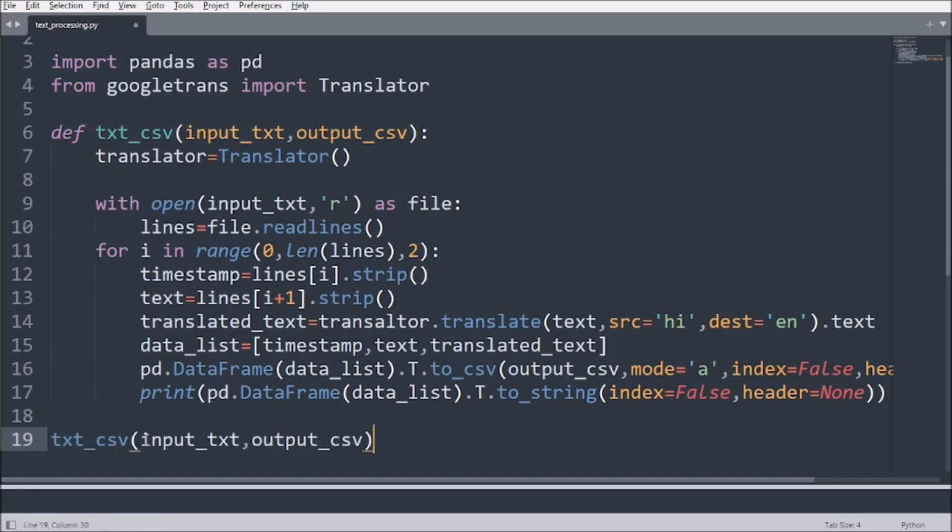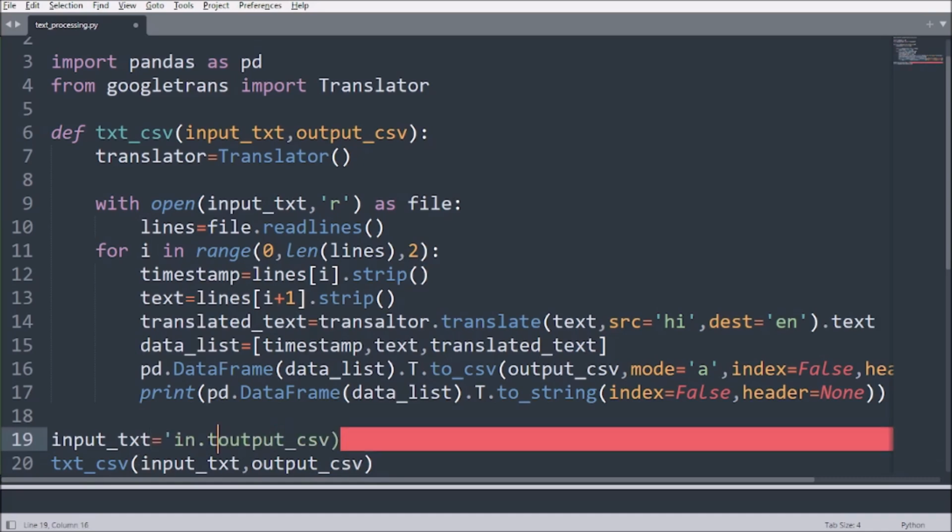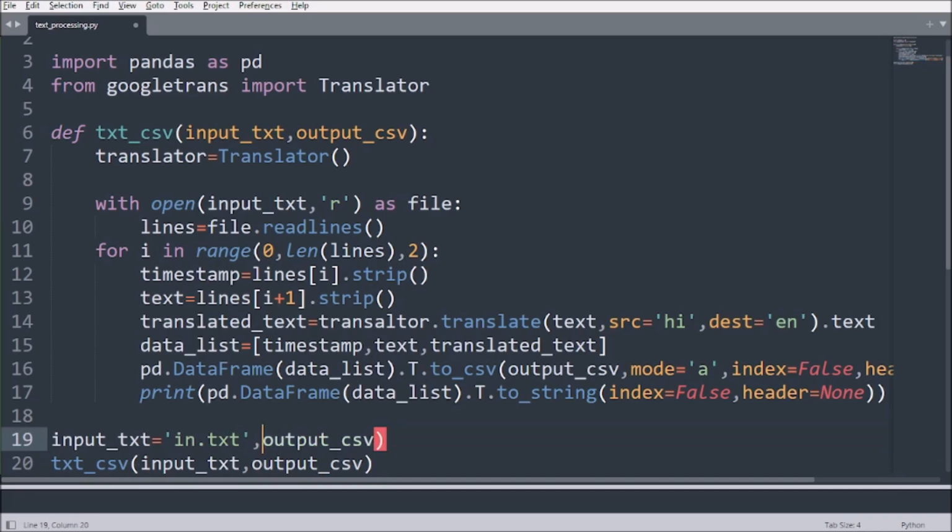One more thing we have to put in this way is input.txt equals in.txt, and the next thing we have to talk about is output.csv, so we say out.csv.